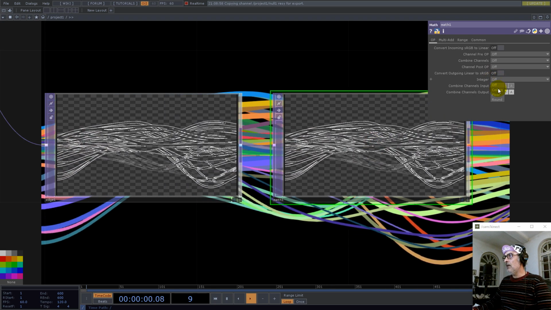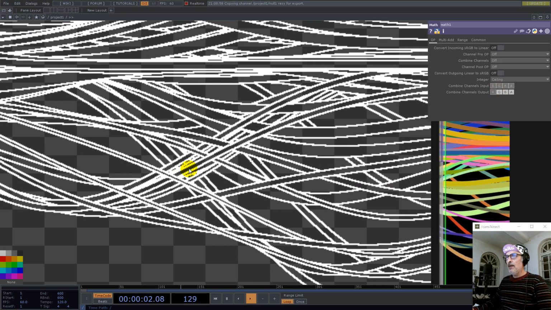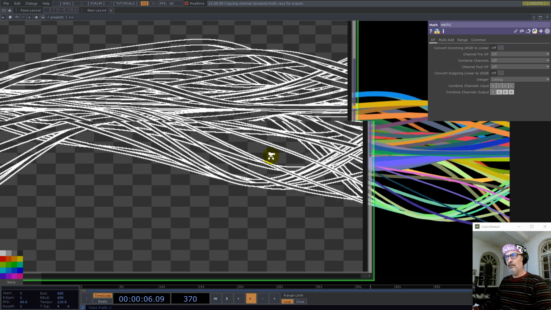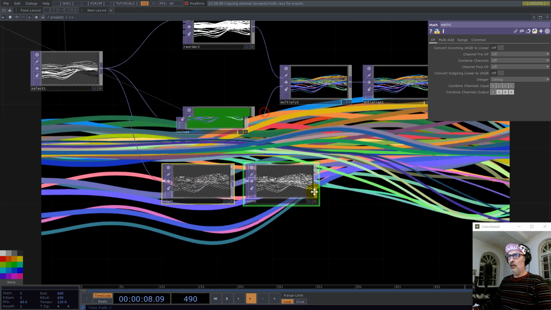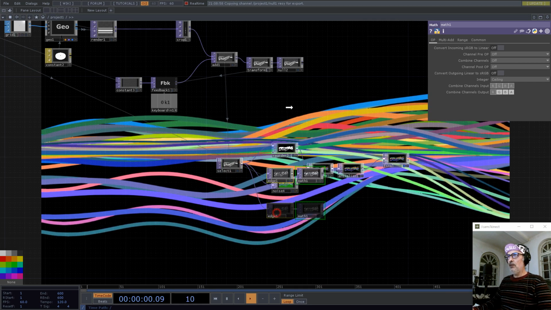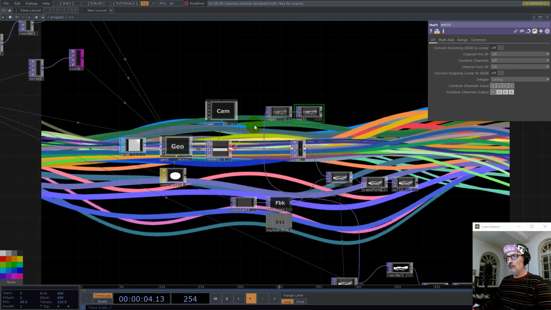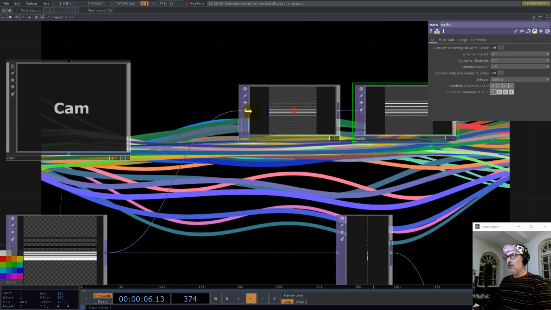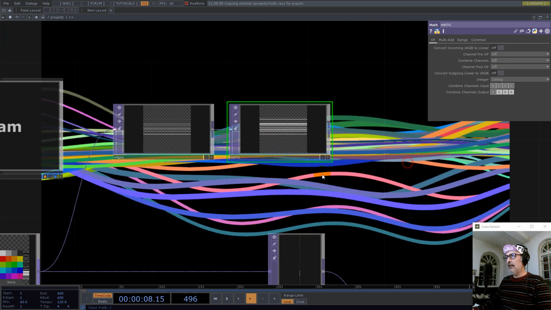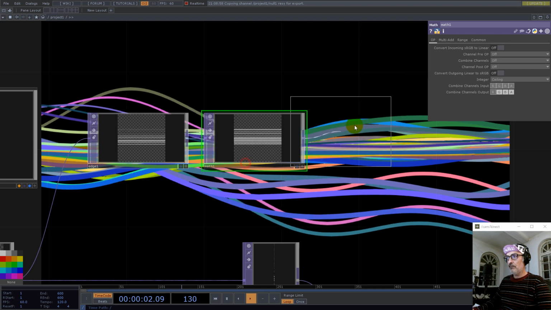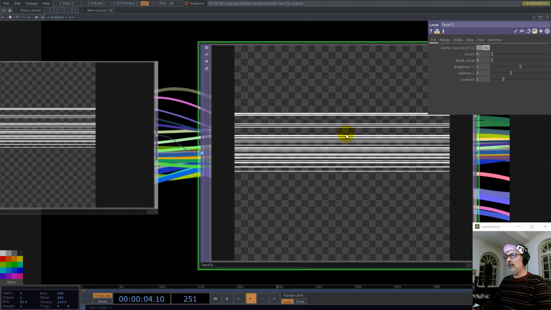Okay, and I go ceiling, and yeah, this stroke, it's maybe too thick. What we can do instead is use this edge right here. So I use this edge here. Let's see. Then I need a level to make it black.